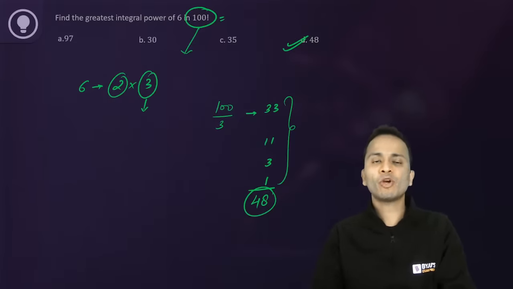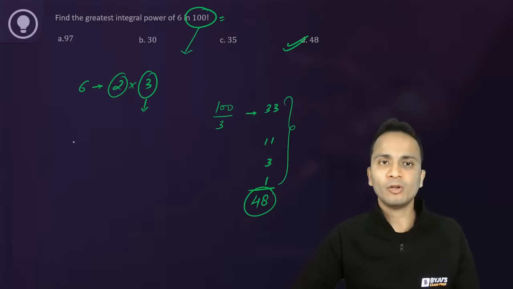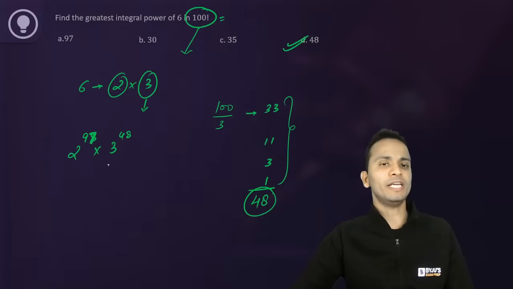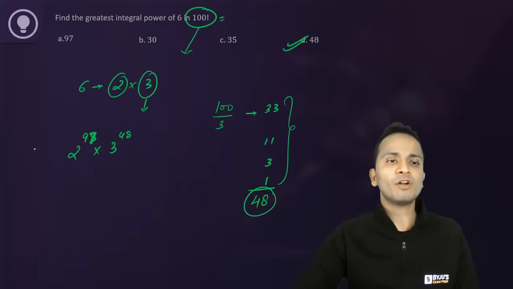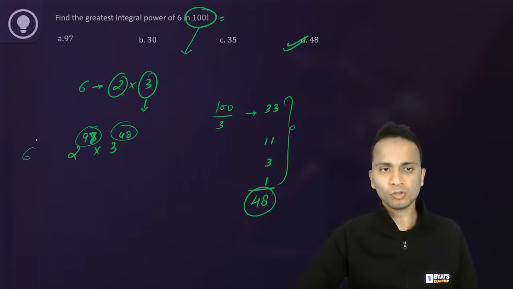The power of 2 will be greater. So if I calculate the power of 2, power of 2 will be 98 and power of 3 will be 48. 97, I'm sorry. 97 will come for power of 2 and power of 3 will be 48. Now the power of 6 will be decided by the lower of these two powers. So 48.